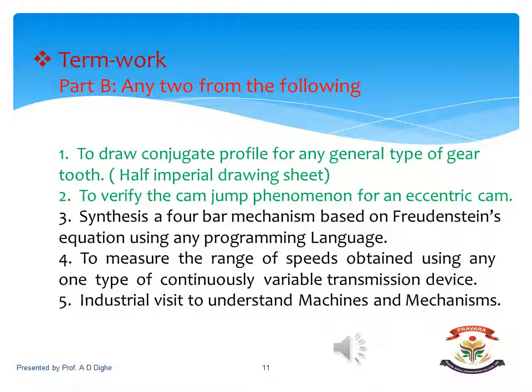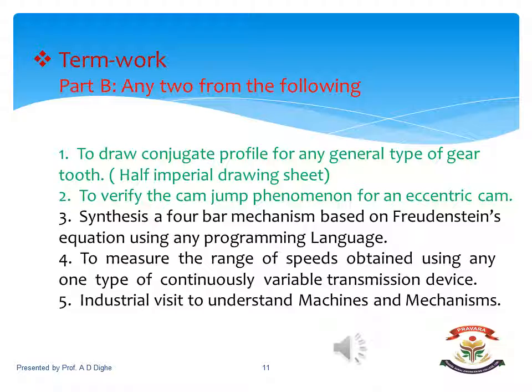The second part of the term work is the optional one, in that any two from the following list we have to perform. The first one is to draw the conjugate profile for any general type of gear tooth. We have to draw this conjugate profile on a half imperial size drawing sheet.